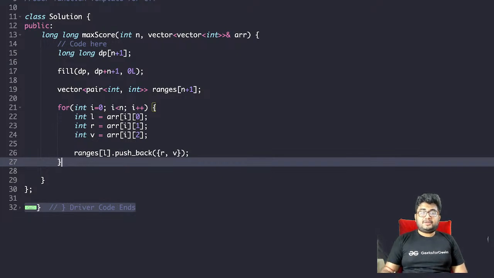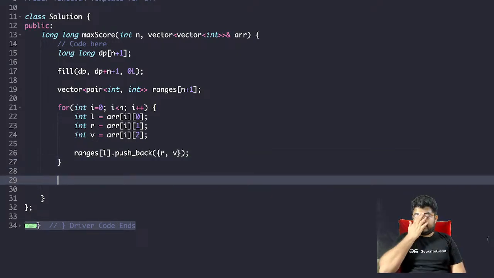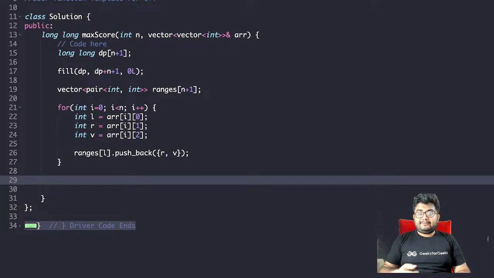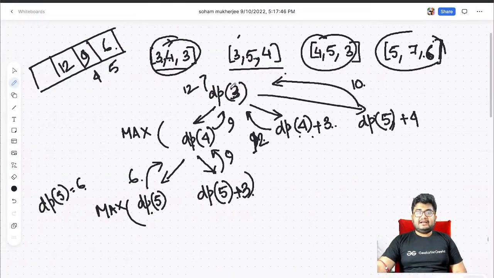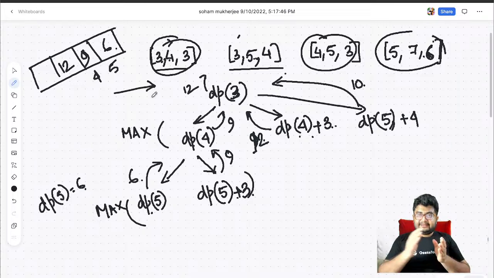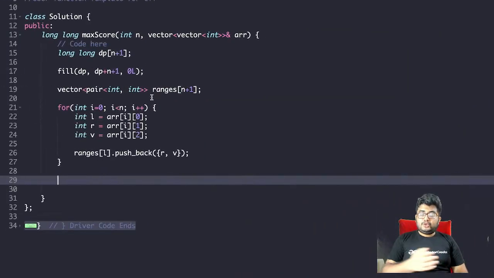Ranges of l dot push_back rv. Okay, now what we want to do is process, if we see our recursion once again, our recursion is going forward, right? From dp n we are going to n plus 1, n plus 2, like that. So our loop should be running backward, because before we calculate i, i plus 1 should be calculated, so the loop should be running backward.